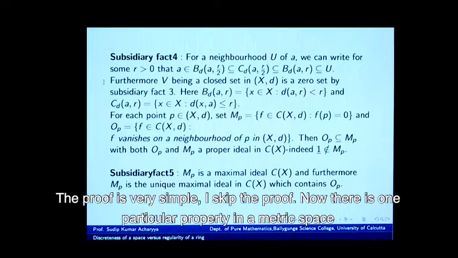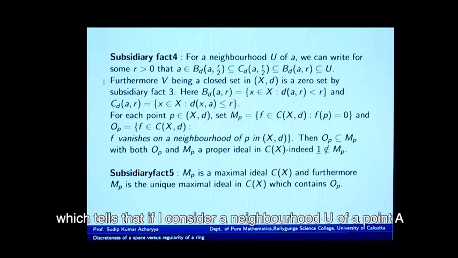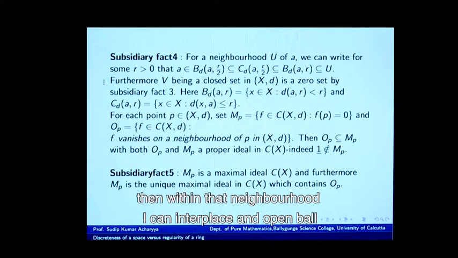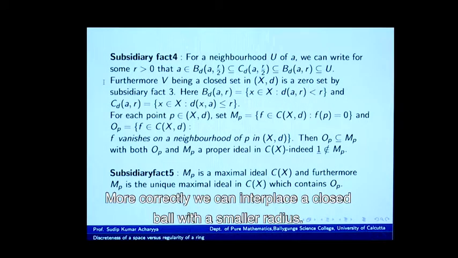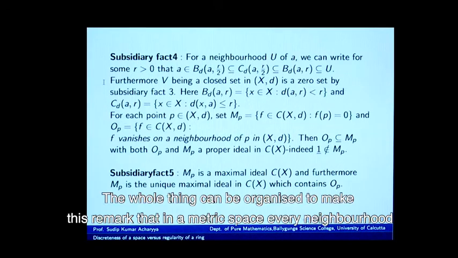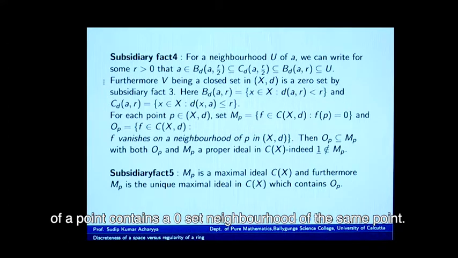Now, there is one particular property in a metric space which tells that if I consider a neighborhood U of a point A, then within that neighborhood I can interpose an open ball. More correctly, we can interpose a closed ball with a smaller radius. And since every closed set in a metric space is a zero set, the whole thing can be organized to make this remark that in a metric space every neighborhood of a point contains a zero set neighborhood of the same point.